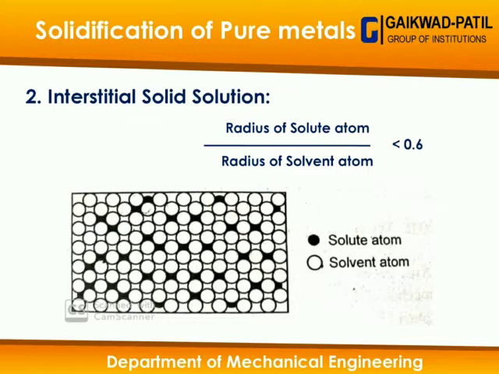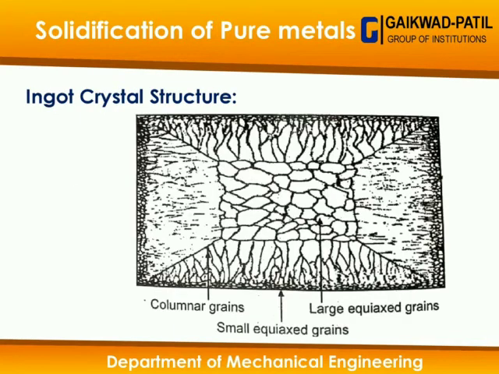That empty space is very prone to absorbing foreign impurities, and this type of solid solution or alloy we call an imperfect solid solution. The intention behind forming this type of solid solution is to prepare an alloy with a number of alloying elements. Now, the next topic is the crystal structures, which form due to different cooling rates and different types of metals.